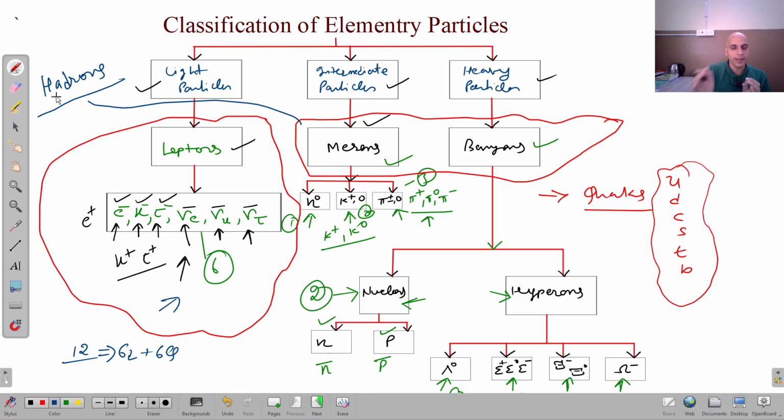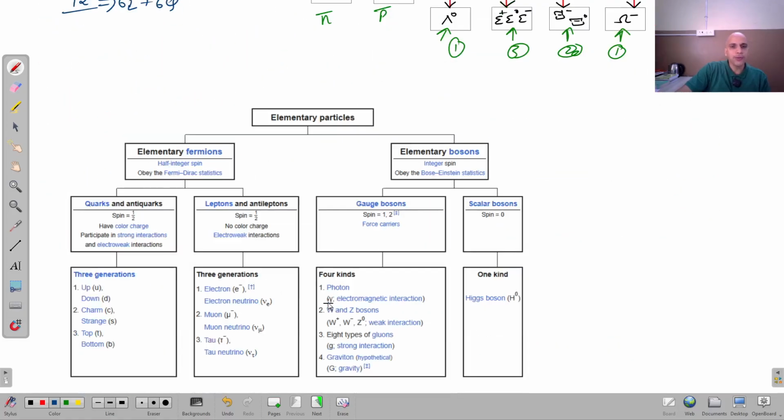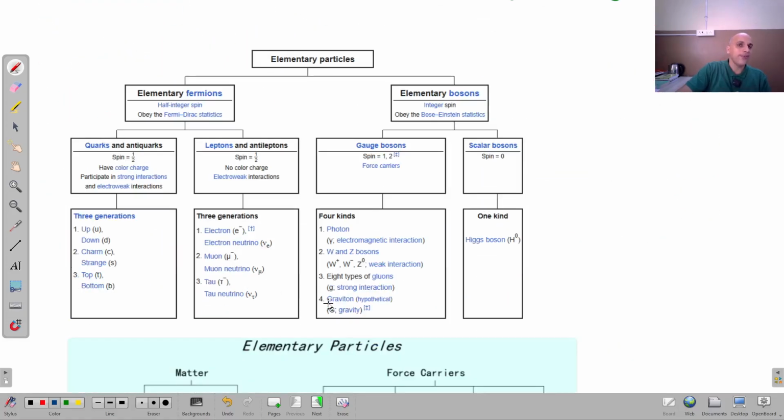And hadrons are made up of quarks, right? So this is one way of classifying elementary particles. You have to remember this tree of elementary particles and their families. Now I am showing you one more way of classifying the elementary particles. Elementary particles can be classified according to their spin property, quantum spin property.